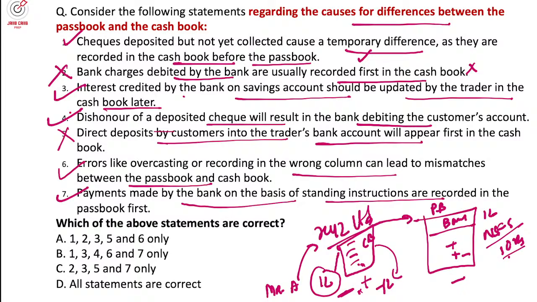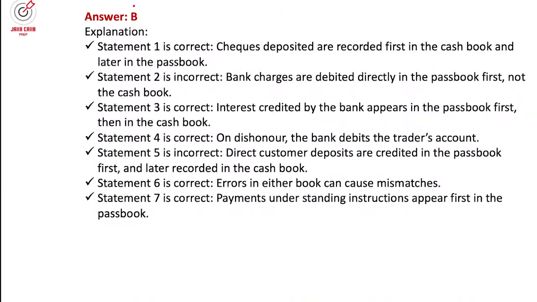Vijayagiri ma'am, Rajni ma'am, Pradeep sir. Okay, everyone is saying option B, meaning 1 3 4 6 7. 1 3 4 6 7, right? So this is the area.